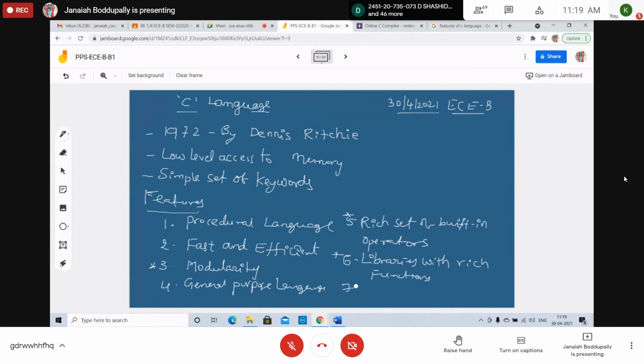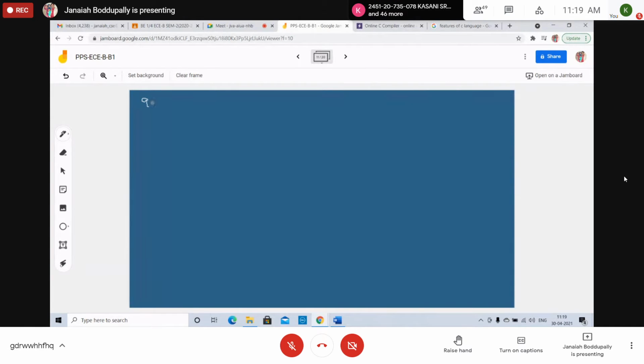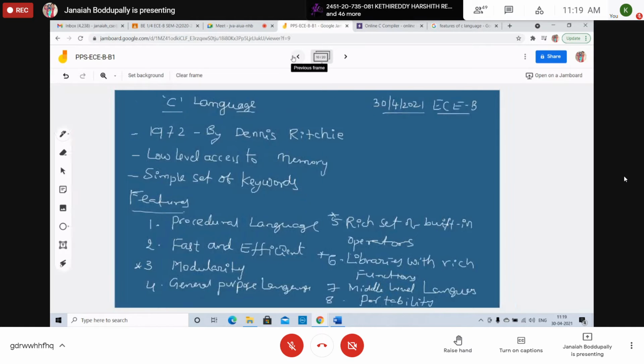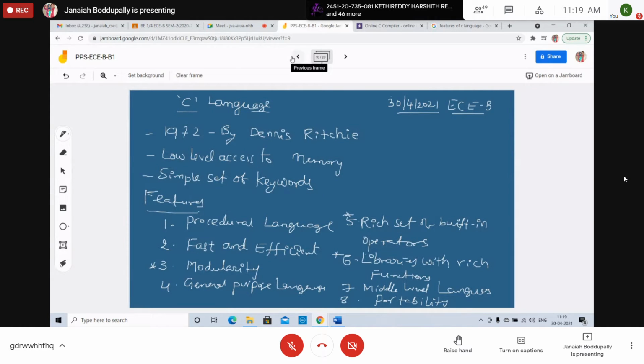Middle-level language: actually this is a high-level language, but we can use C as a middle-level language. Then portability. What is portability, students? Does anyone know the meaning of portability? And it is easy to extend.